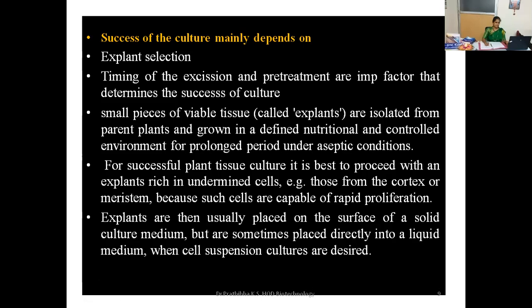Instead of choosing the very matured part of the plant system, better you need to use the very young meristem tissue region for the proper rapid proliferation in the tissue culture conditions. Okay. Once explants are chosen and pre-treatment is done, explants are usually placed on the surface of the solid culture medium, but are sometimes placed directly into a liquid medium when cell suspension cultures are desired. Okay.